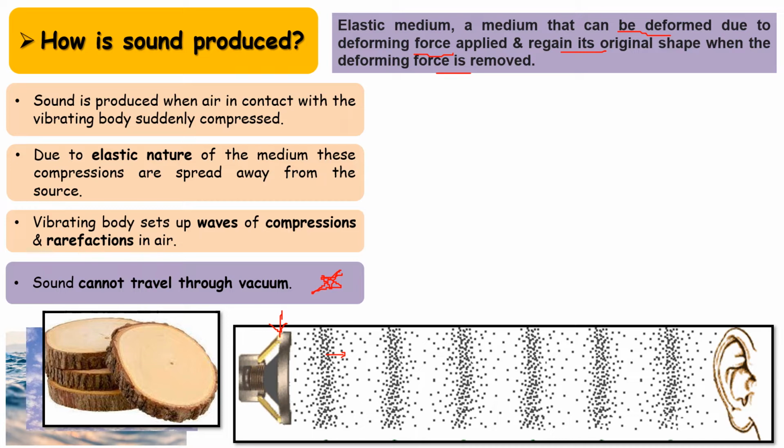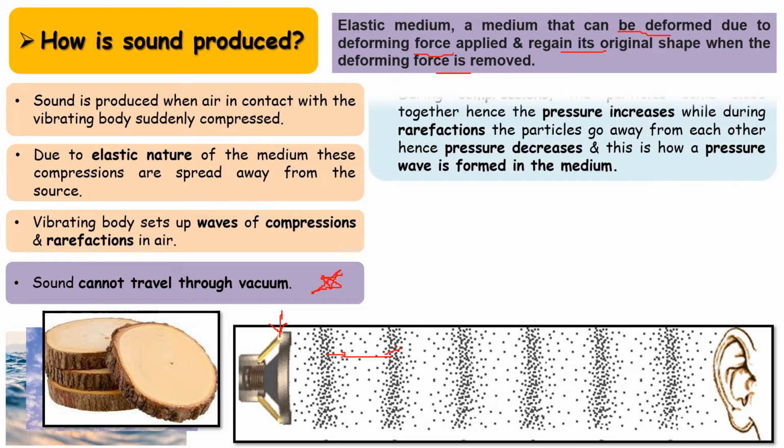So these particles then transfer their energy to the neighboring particle and that is how the compressions are proceeding. In between two compressions we have rarefaction. That means here the particles are farther away from each other. During compressions the particles come close together, hence pressure increases, while during rarefaction the particles go away from each other, hence pressure decreases, and this is how a pressure wave is formed in the medium.